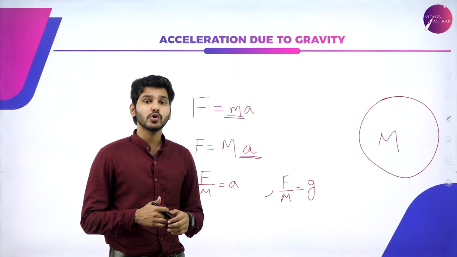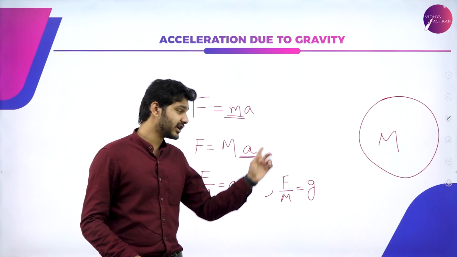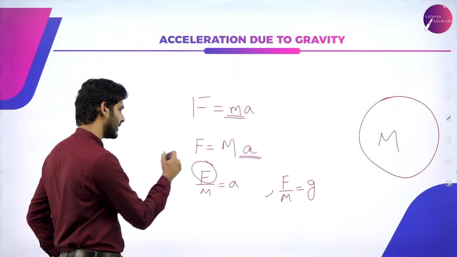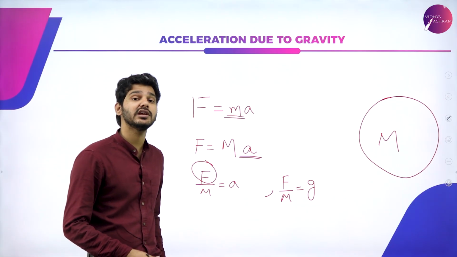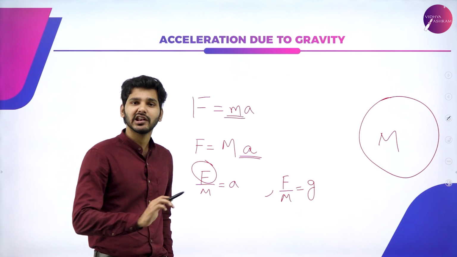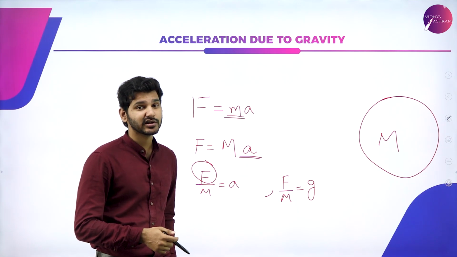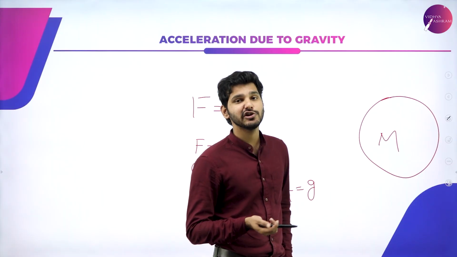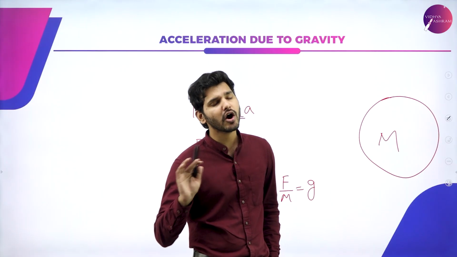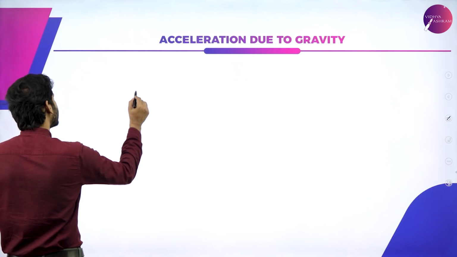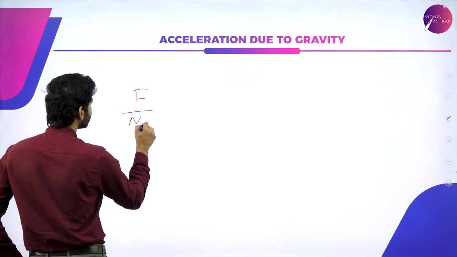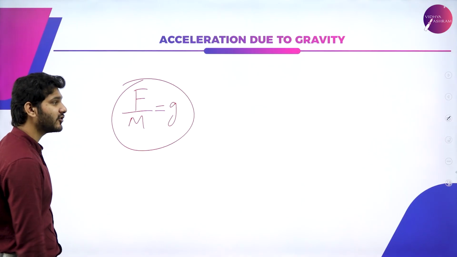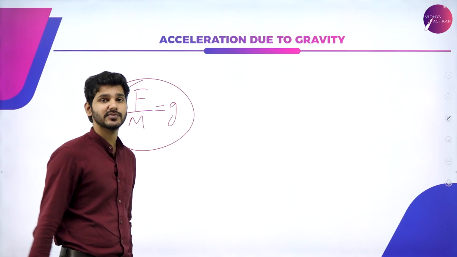So if force is given and the mass of the planet is known, then you can actually calculate the acceleration due to gravity. So what if you don't actually know what force is being applied? Then there will be a problem, right? Never fear, we have another method to calculate acceleration due to gravity, because you're going to find out the value of acceleration due to gravity all on your own. I told you one method is F by capital M will give you g, but for that you need to know the force being applied. What if you don't know the force being applied?